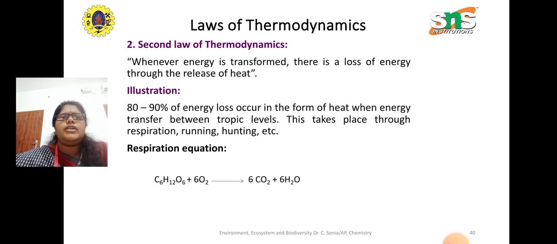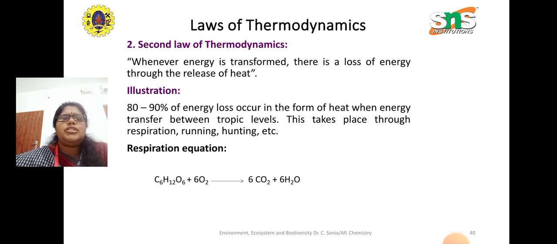And the second law of thermodynamics: whenever the energy is transformed, there is a loss of energy through the release of heat. So 80 to 90% of the energy loss occurs in the form of heat when energy transfers between trophic levels. This takes place through respiration, running, hunting, and any other physical activities.